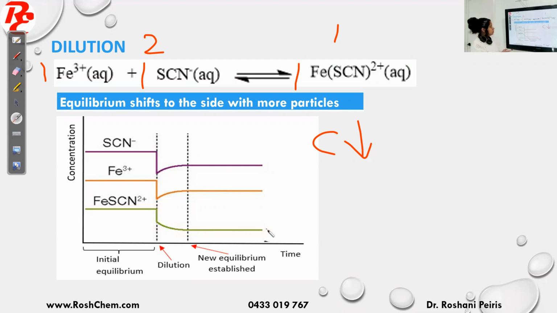So what to remember: equilibrium will shift to the side with more particles. When I do a dilution, I decrease the concentration, therefore the equilibrium will shift to the side with more particles to increase the concentration.